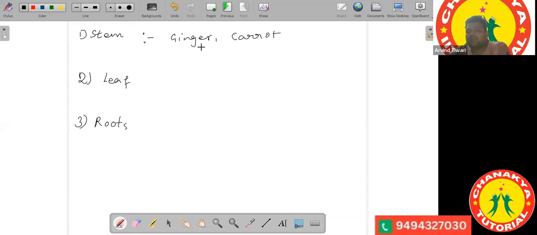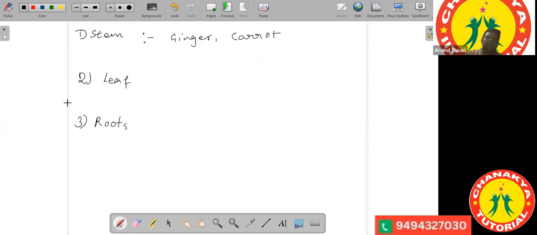They carry the food in the stem only. So a new individual can be developed from the stem of the ginger, and it can be developed from the carrot. Okay, so understood these portions?